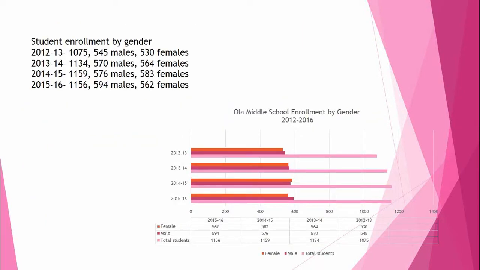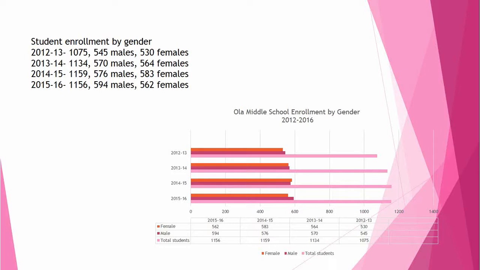So to begin with, for the last 4 years, our enrollment was 1,075 in 2012-13, 1,134 in 2013-14, 1,159 in 2014-15, and 1,156 in 2015-16. So you can see it's been increasing over the years.